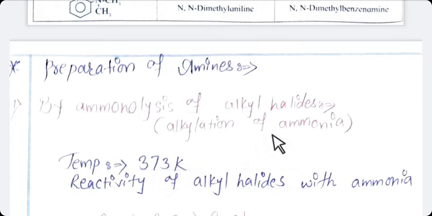As we are already aware, alkyl halide means RX. X means halogen. You can use bromine, chlorine, iodine, any one of the halogen group. So it is the first preparation of amine, known as ammonolysis of alkyl halide or alkylation of ammonia.